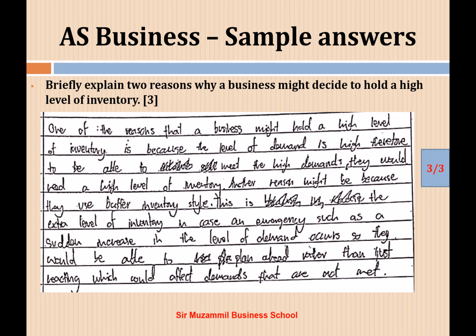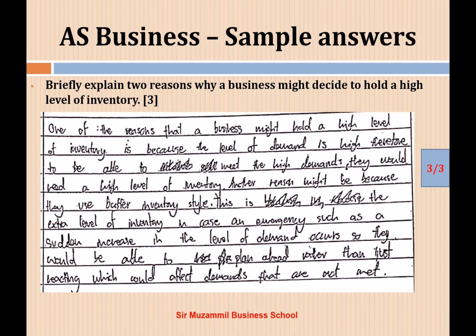See another model answer. Briefly explain 2 reasons why a business might decide to hold a high level of inventory. So always remember when it says 2 reasons, you must mention and explain 2 reasons with very good explanation. Basically, this type of question demands explanation of the concept. Just read this answer. One of the reasons that a business might hold a high level of inventory is because the level of demand is high. Therefore, to be able to meet the high demand, they would need a high level of inventory. So this is the end of the first point.